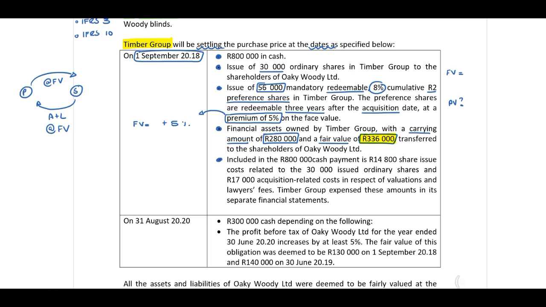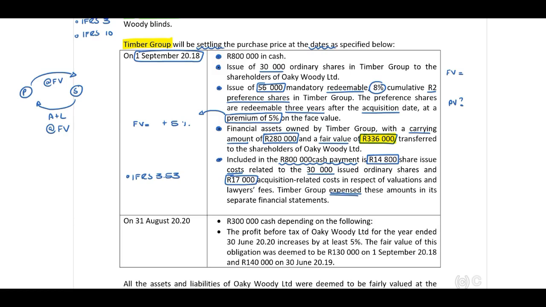Then included in the 800,000 cash payment is 14,800 share issue costs related to the 30,000 issued ordinary shares and 17,000 acquisition related costs in respect of valuations and lawyers' fees. Timber Group expensed these amounts in the separate financial statements. Right guys, if you're not sure, you need to refer to IFRS 3 paragraph 53. This should be expensed. Therefore, we need to take this out when we determine our consideration.